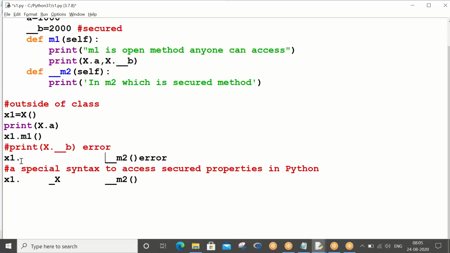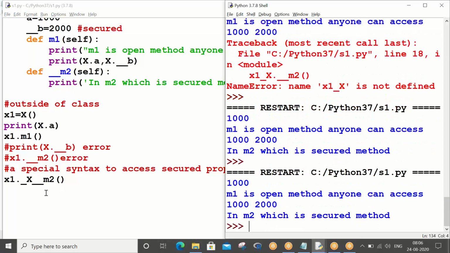Okay, and __m2 __m2. And where is the new syntax you are bringing in, sir? You are bringing in _ClassName. So reference variable name dot _ClassName and your property name. Obviously the property name contains a couple of underscores. You got it? So the moment you give your _ClassName syntax with your secret properties, automatically your interpreter is able to recognize your secret properties.